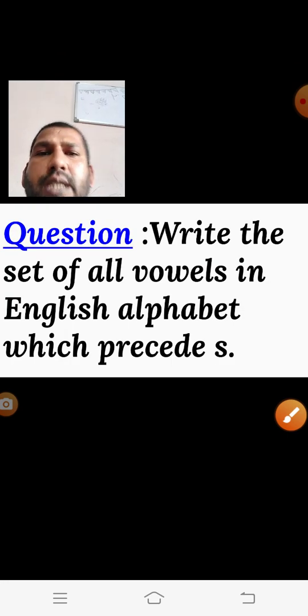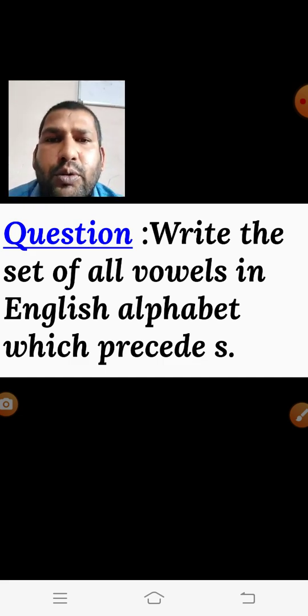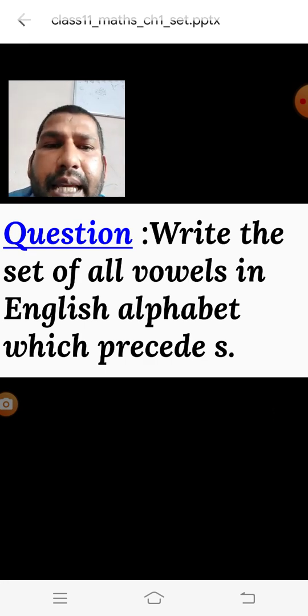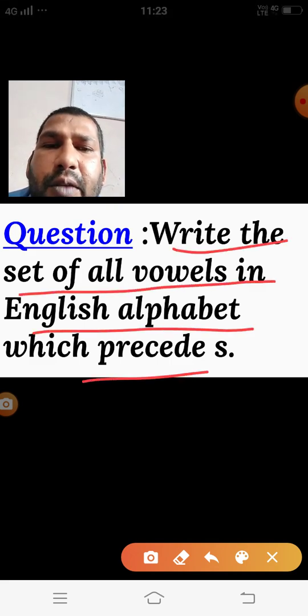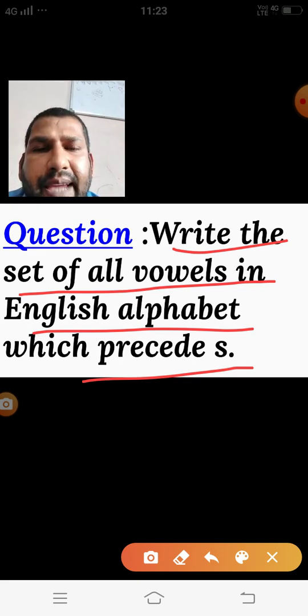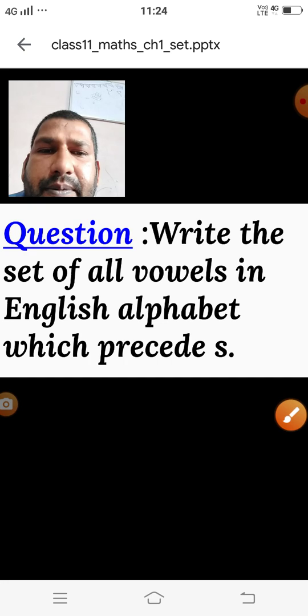Let us take some questions, and after solving those questions we are able to learn the concept of roster and set builder form. Here I am taking a question: write the set of all vowels in the English alphabet which precede S. It means we have to write in roster form, choosing the vowels from the English alphabet, but the condition given is that they precede S.